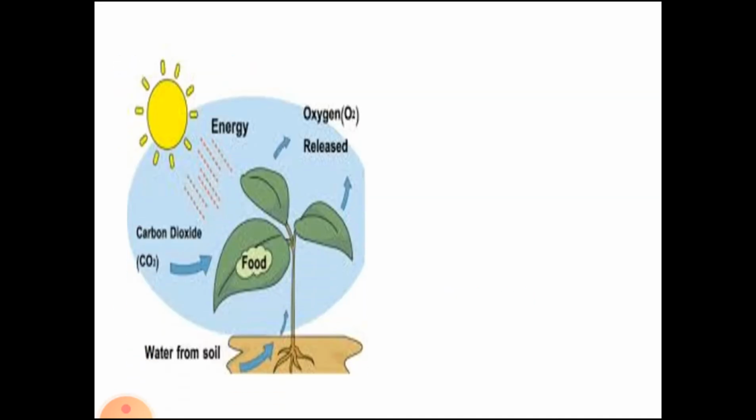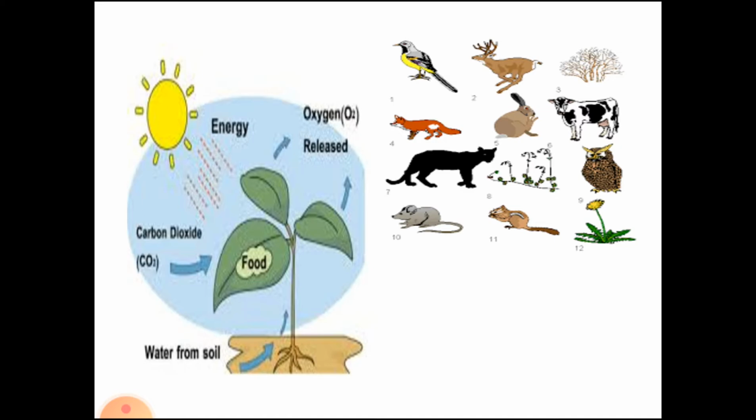Here you can see the process of photosynthesis, on the basis of which the plants make their own food in the presence of carbon dioxide and water from the soil, and they release oxygen and produce energy.